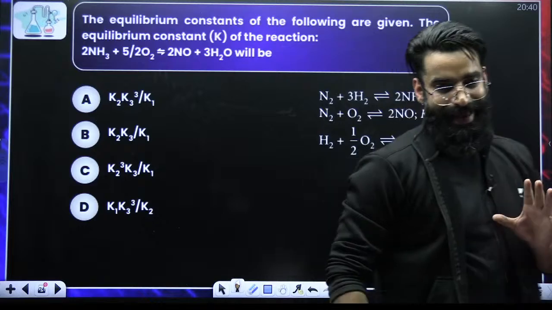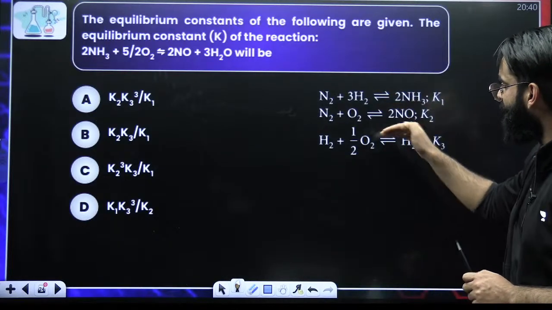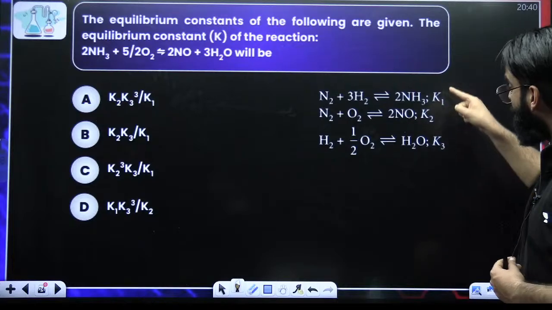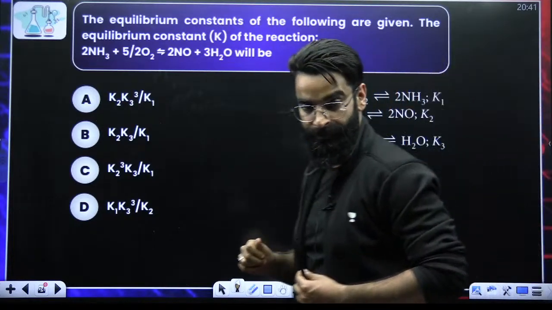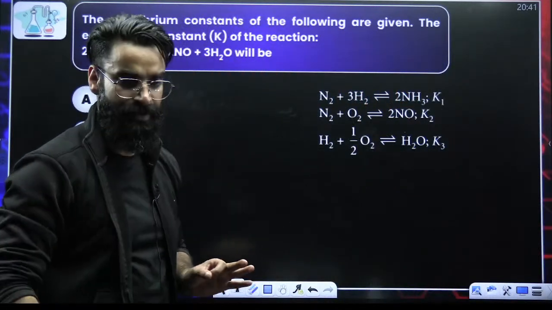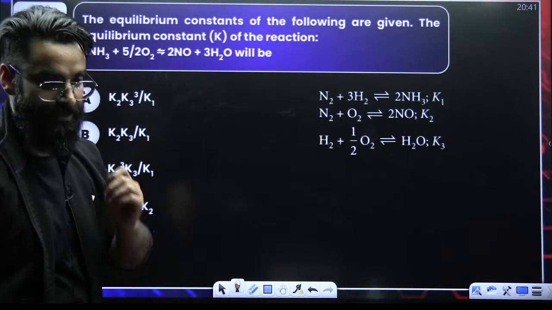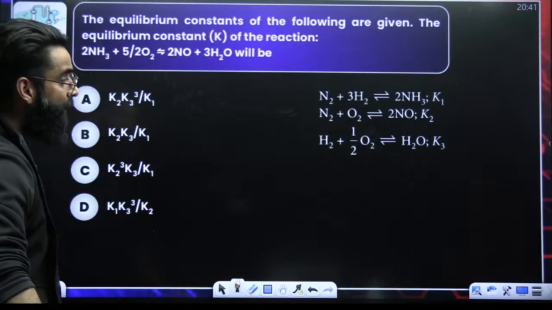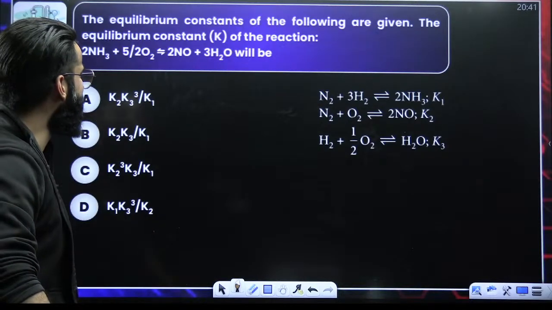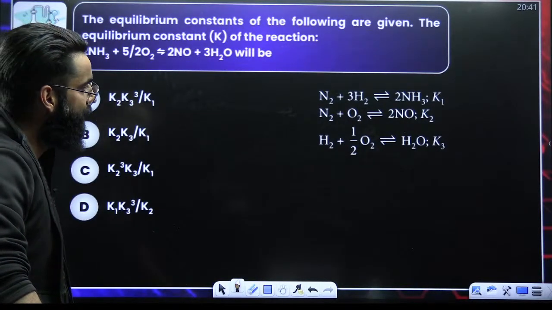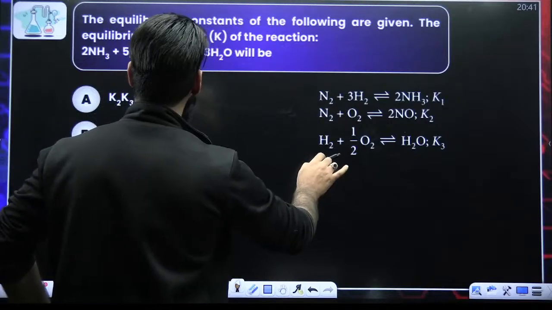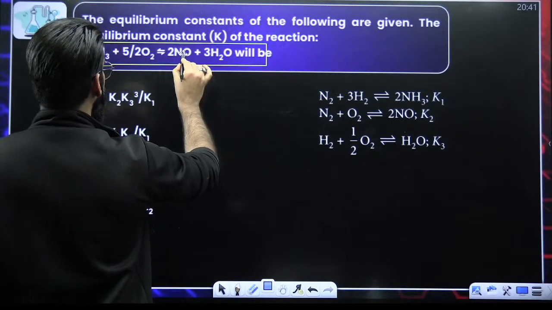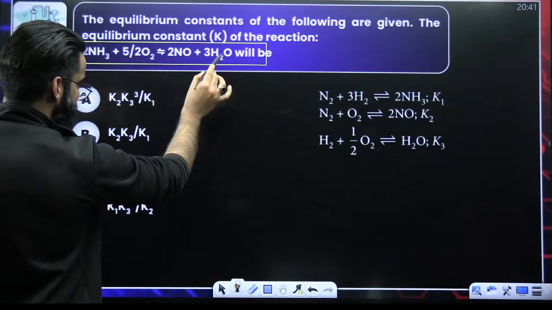Now, in this particular question, we are given 3 reactions. Their equilibrium constants are given: K1, K2 and K3. How are you going to do it? Tell me in the chat quickly. No, sorry, I don't have to get the relation between these. I have to calculate the equilibrium constant for this particular reaction.